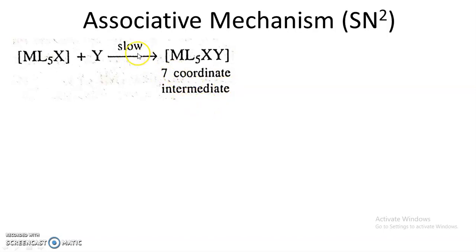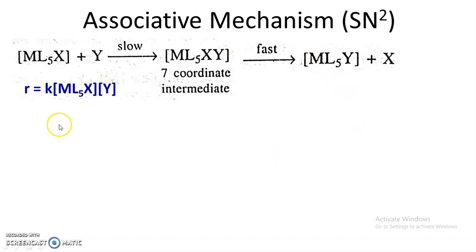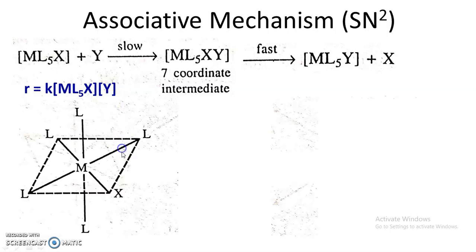This step is slow, and in the slow step there is an involvement of 2 species, ML5X and Y, and therefore this is bimolecular. Then as soon as this 7-coordinate intermediate is formed, the MX bond breaks and the product ML5Y is formed. So the rate of reaction depends upon the concentration of ML5X and the concentration of Y, and therefore this is the substitution nucleophilic bimolecular reaction.